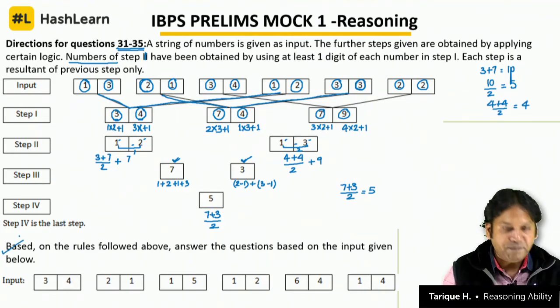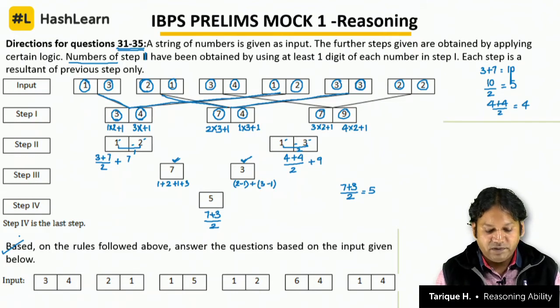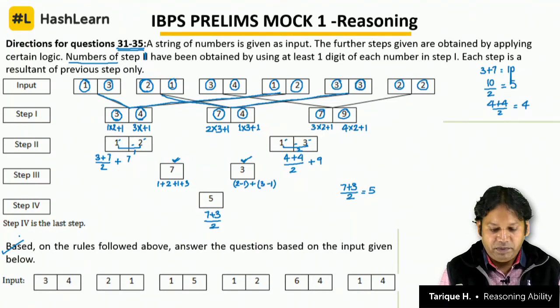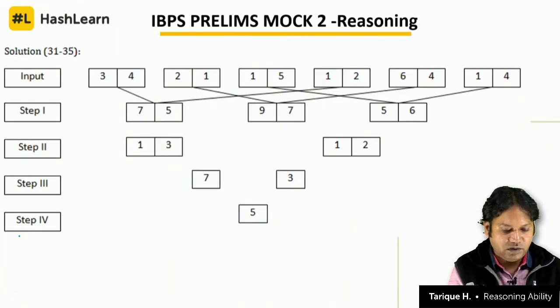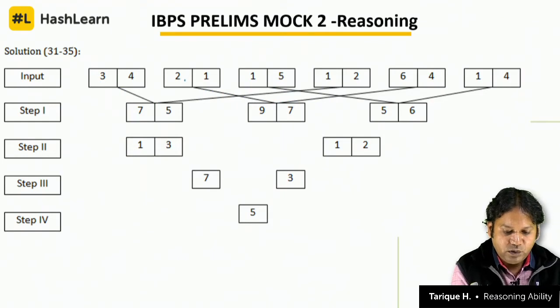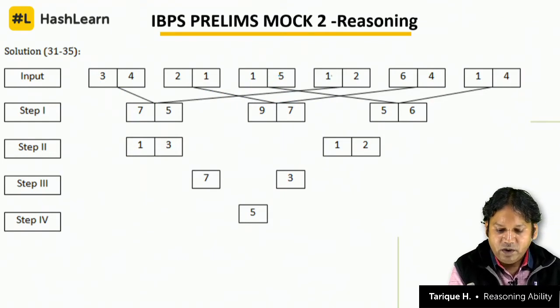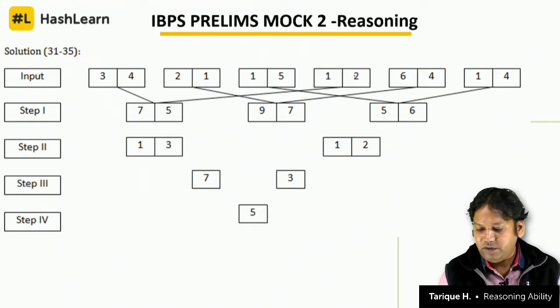Now you can see the question here: based on the rules followed above, answer the questions on the given input below. So the input is given here and you have to find out what will be step 1, step 2, step 3, step 4 of this input based on the example given to you. So once we know this, we can do it now. Input is 3, 4, 2, 1, 1, 5, 1, 2, 6, 4, 1, 4.